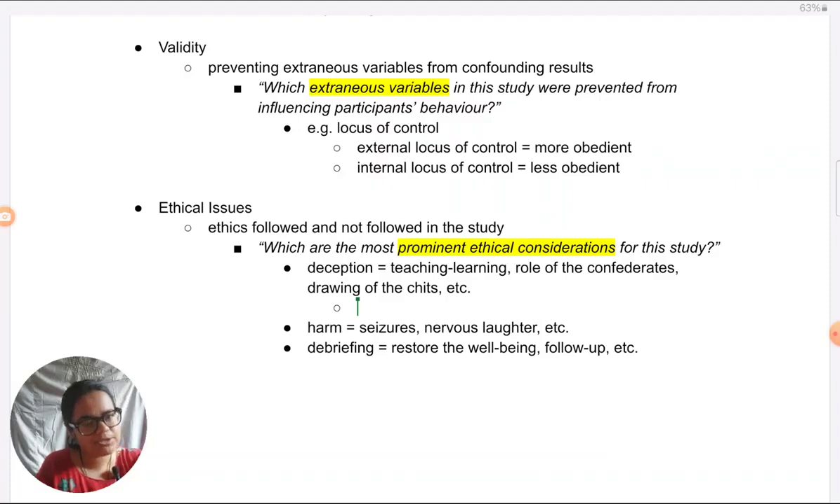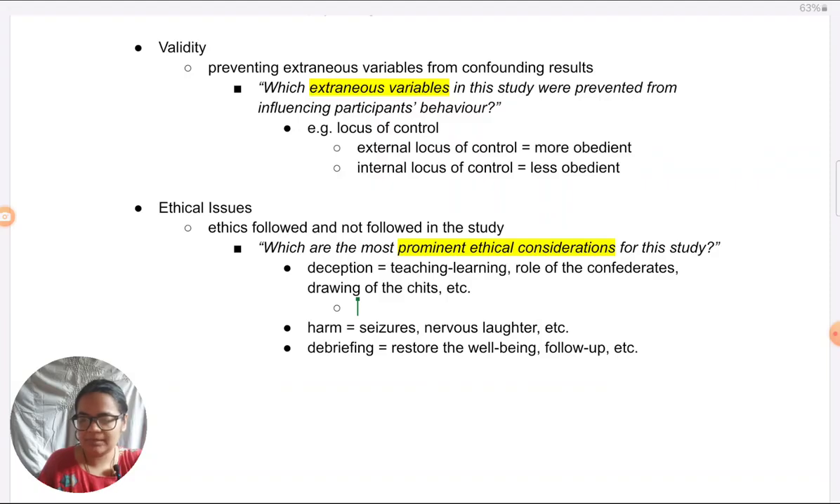So if you know the justification, so you can think about them, that's going to be very helpful to you. Why did Milgram deceive the participants? Again, don't give standard replies like to reduce demand characteristics. Which demand characteristics?